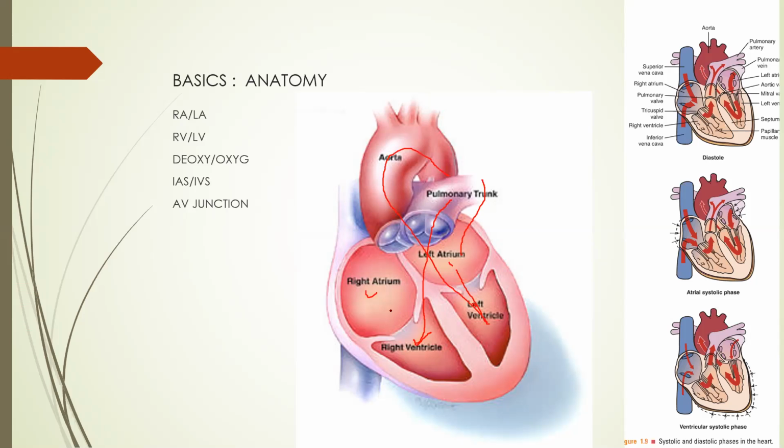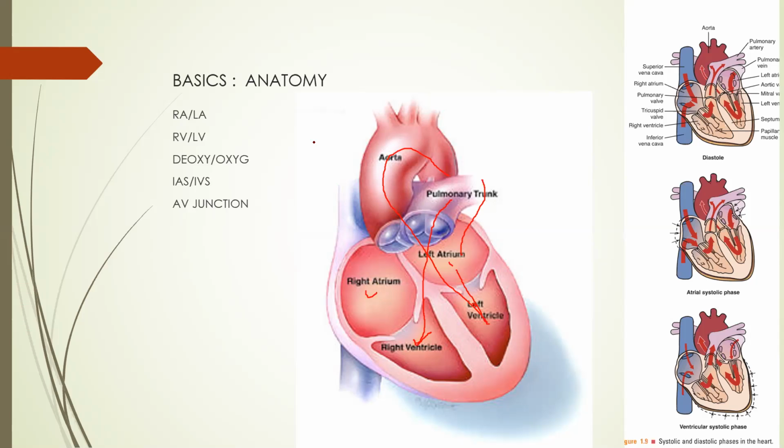So this contractile action of the right atrium, that is atrial systole, pumps blood into the ventricle, and ventricular systole pumps blood into the pulmonary artery and aorta. This contractility is directed by the electrical activity.